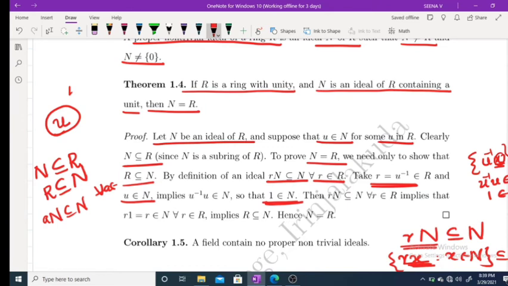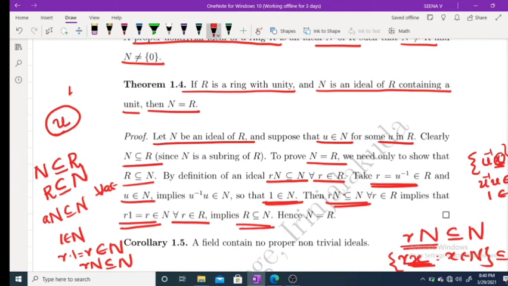And clearly rN is a subset of N for every r belongs to R. So if you take 1 in N, r times 1 equals r belongs to N. This is true for every r belongs to R. Therefore, if you consider 1 belongs to N, r times 1 equals r, and this clearly belongs to N because rN is a subset of N. You take an element 1 in N, then clearly r belongs to N. That means R is a subset of N. Therefore, N equals R. Therefore, if R is a ring with unity and N is an ideal containing a unit, then N must be equal to R.